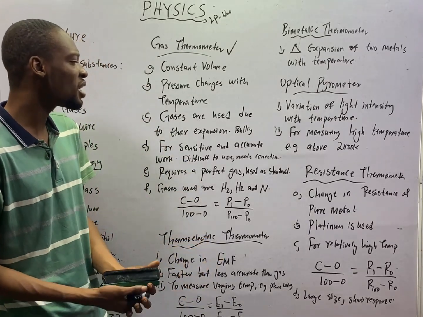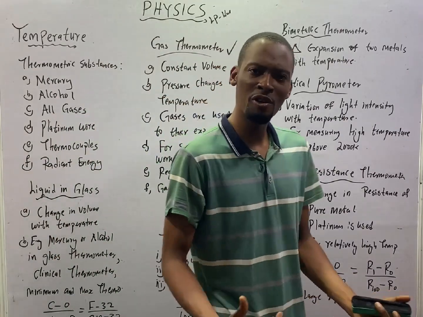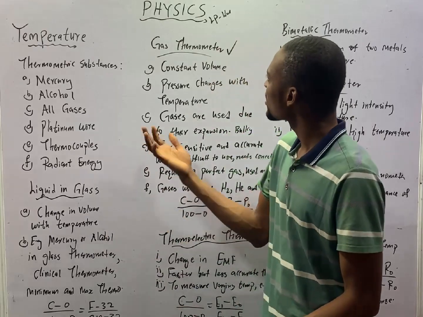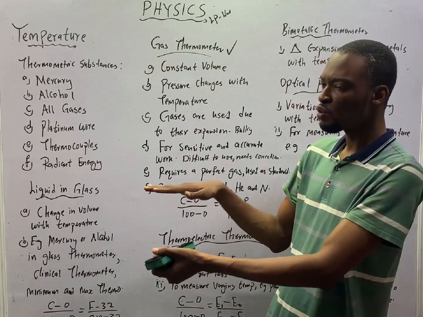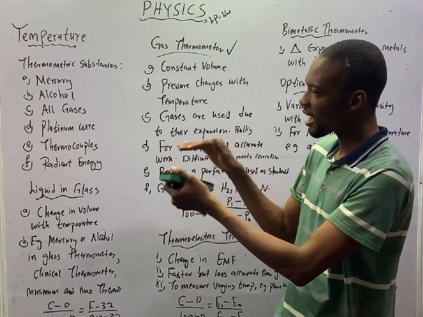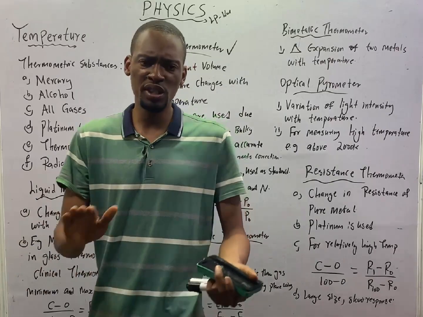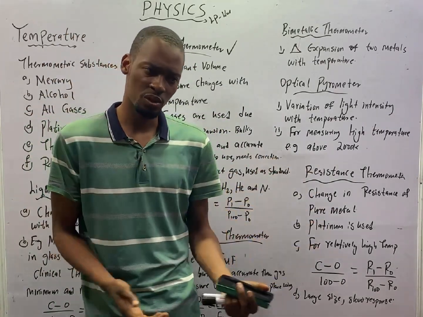It requires a perfect gas as standard. Now, we know that gases are not perfect. At low pressure, gases will behave like ideal gases. But when pressure goes very, very high, normal gases deviate from this ideal condition.